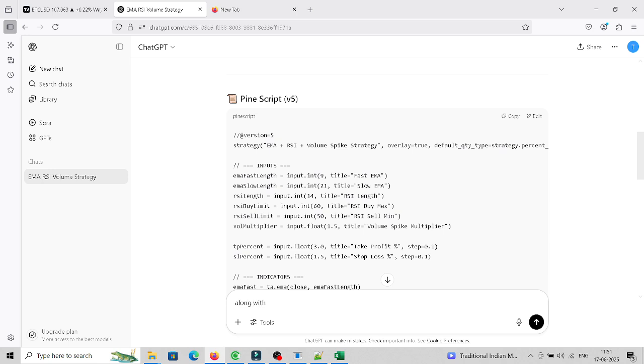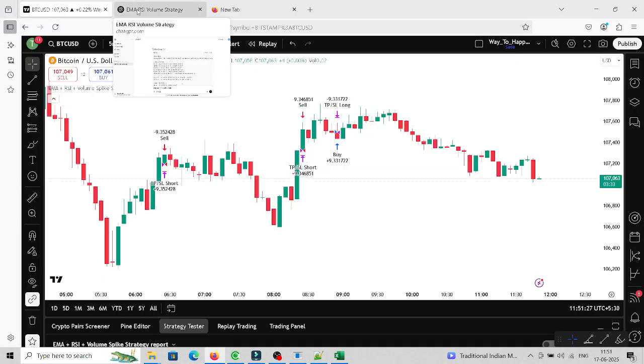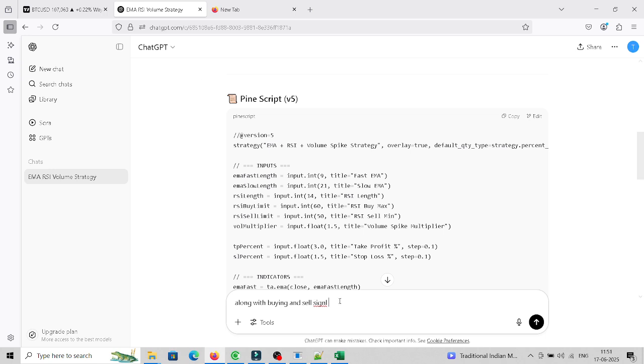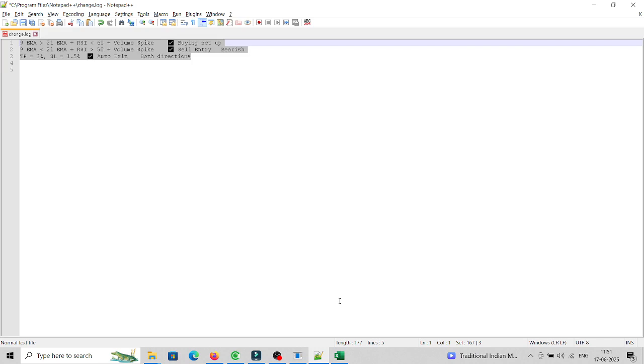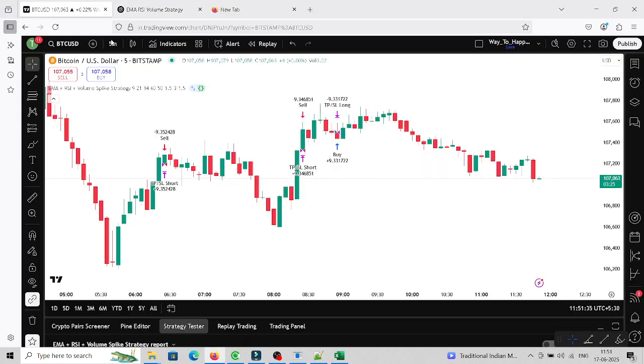along with the buying and sell signal, this is currently doing SL plus TP plus long.